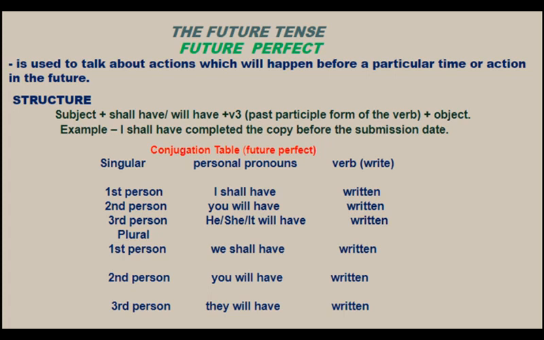Now move to the plural personal pronouns. The first person is we. So we shall have written. Second person is you. You will have written. And the third person plural is they. They will have written. Look at the next slide.